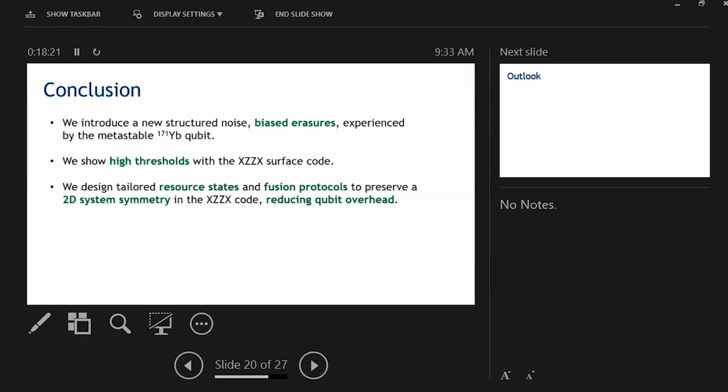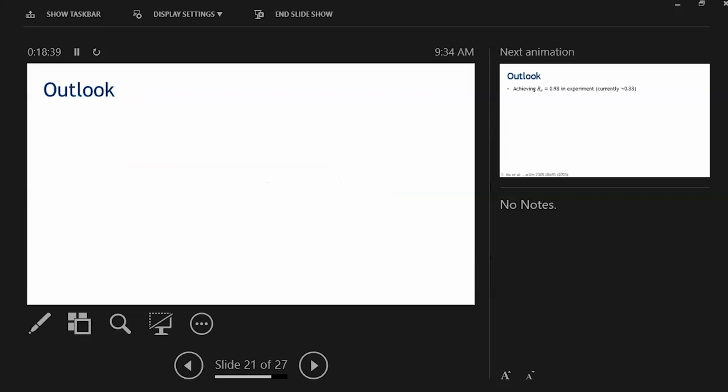And by looking more closely at our qubits and their capabilities, we have designed a measurement-based protocol that uses carefully tailored resource states and fusion protocols in order to reduce qubit overhead, relax hardware requirements, and further increase the threshold. Current and ongoing work includes achieving this 98% erasure fraction in practice.